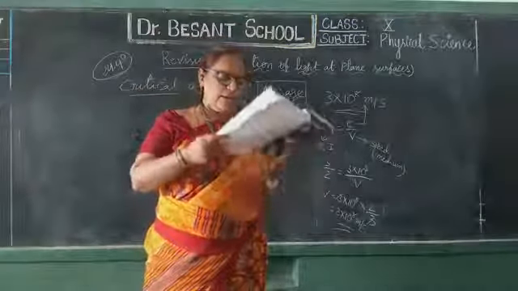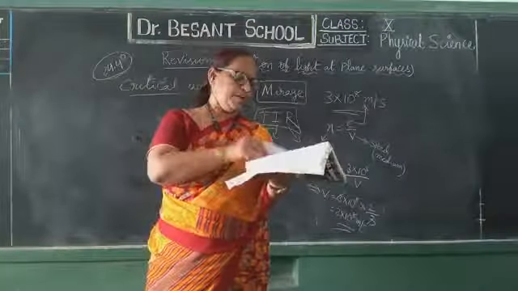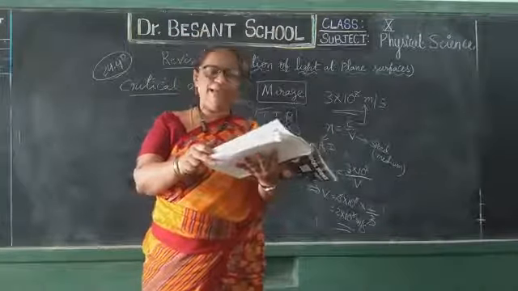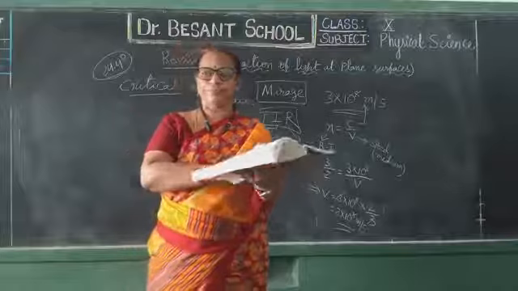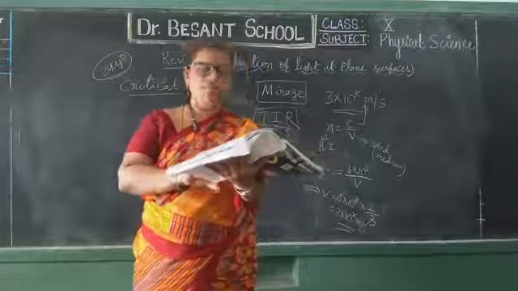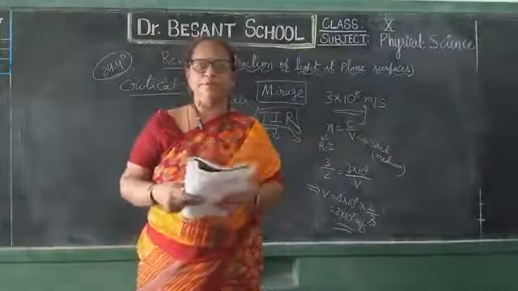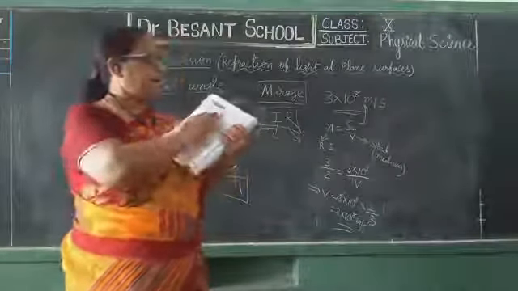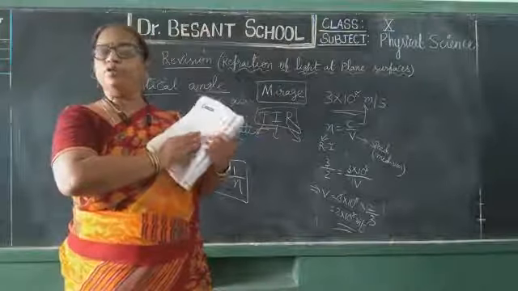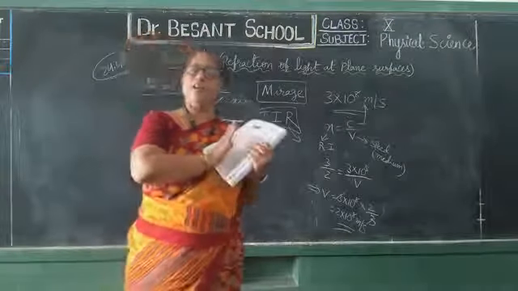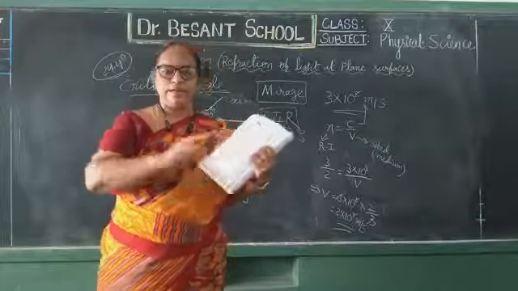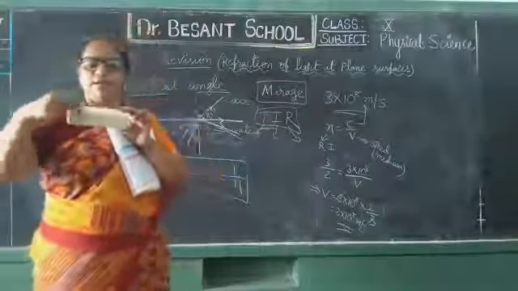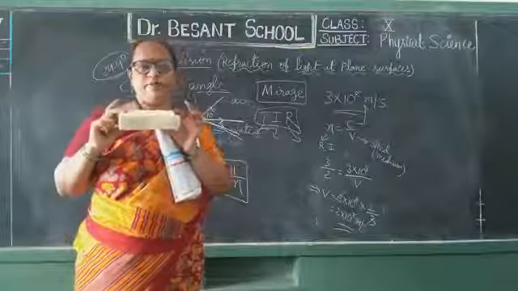Clear? Now coming to our last topic, very, very, very important essay question. Refraction through a glass slab. Okay, see here, this lab activity, very important. You should prepare this, a simple activity, you will understand clearly. Okay, children, we will take a glass slab. Glass slab will be like this. Like a cuboid shape it will be.